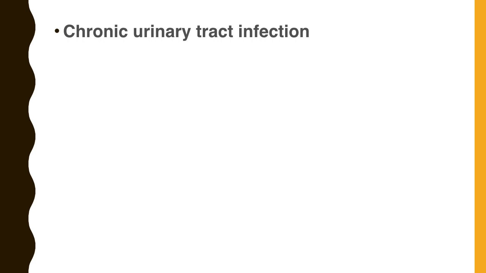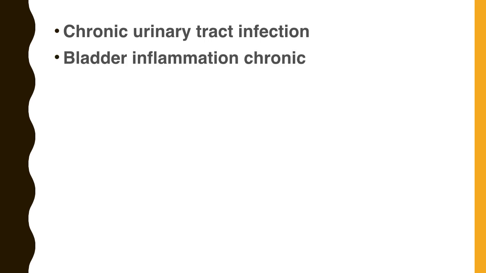Chronic urinary tract infection. How will you work out chronic UTI? Which rubric? The rubric is bladder, inflammation, chronic. Probably because of chronic cystitis, the patient has chronic UTI. So the rubric for the UTI or the chronic UTI is bladder, inflammation, chronic.